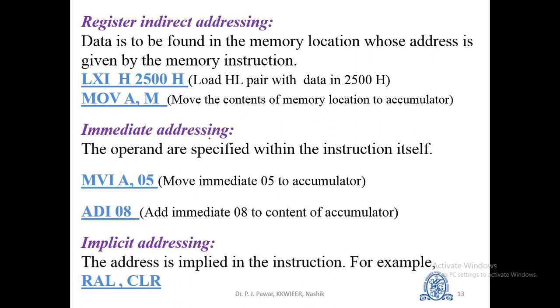Next one is immediate addressing. The operand is specified within the instruction itself. For example, MVI A,05 means move immediate 05 to the accumulator. Here 05 is the data and it is specified in the instruction itself. Similarly, ADI 08 means add immediate 08 to the content of the accumulator.